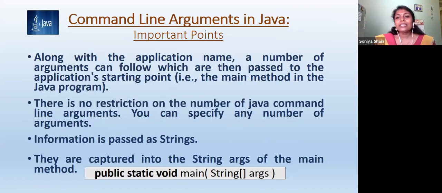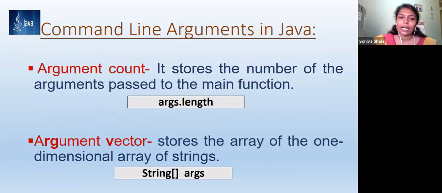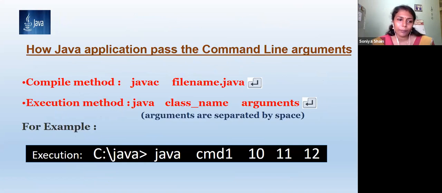So in Java, how do we implement this command line argument concept? All of you know how we compile the Java program. For compilation, we use the command javac, followed by the file name .java.